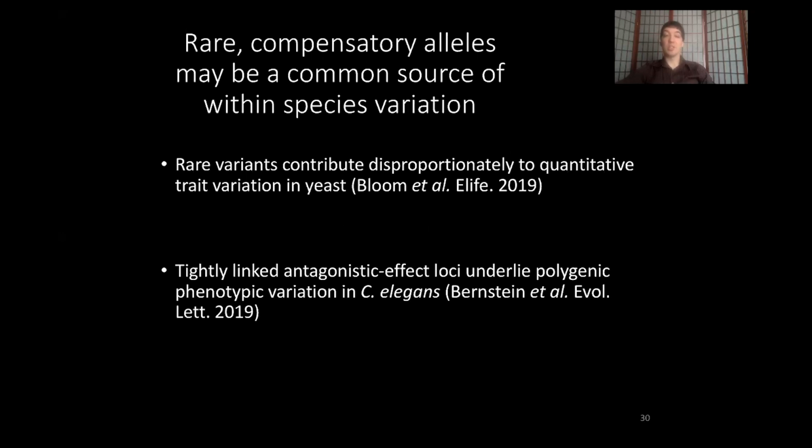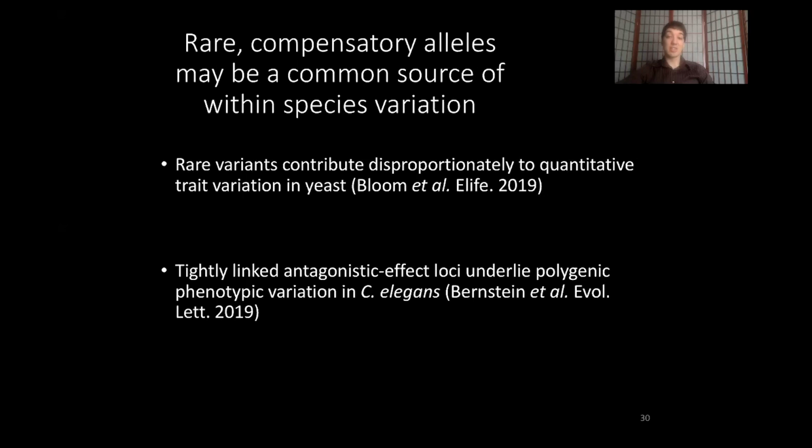Recent work from Bloom et al. showed that rare variants contribute disproportionately to quantitative trait variation in yeast. Now, this isn't directly on expression, but this was a range of quantitative traits, showing that the majority of the quantitative trait variation arose from variants that were unique or found in only a small number of strains.